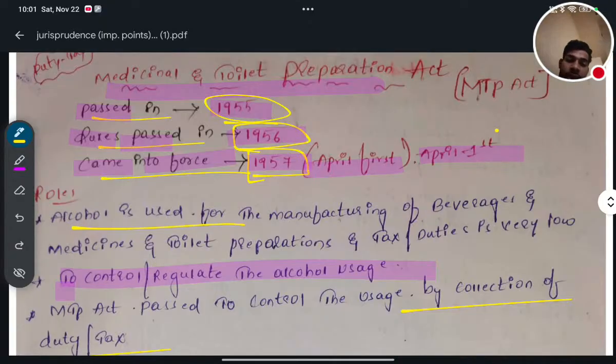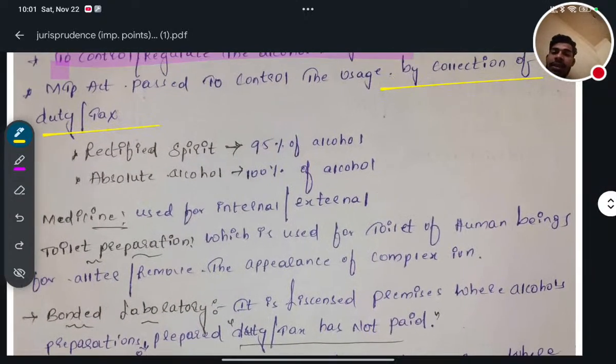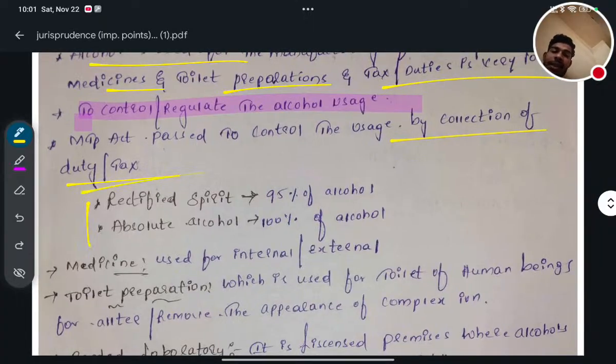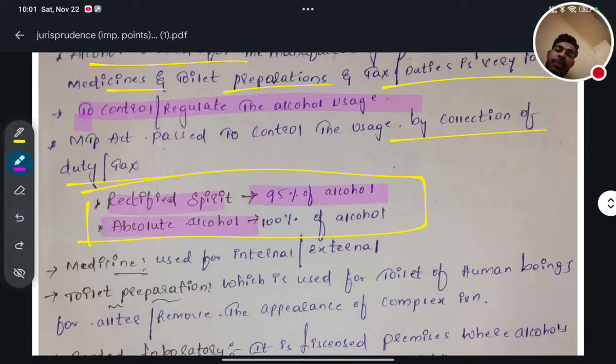Okay, so alcohol is used for the manufacturing of beverages and also medicine and toilet preparations, and the tax duties are very low. The most important point here is rectified spirit and absolute alcohol. Rectified spirit has 95% alcohol and absolute alcohol has 100% alcohol.